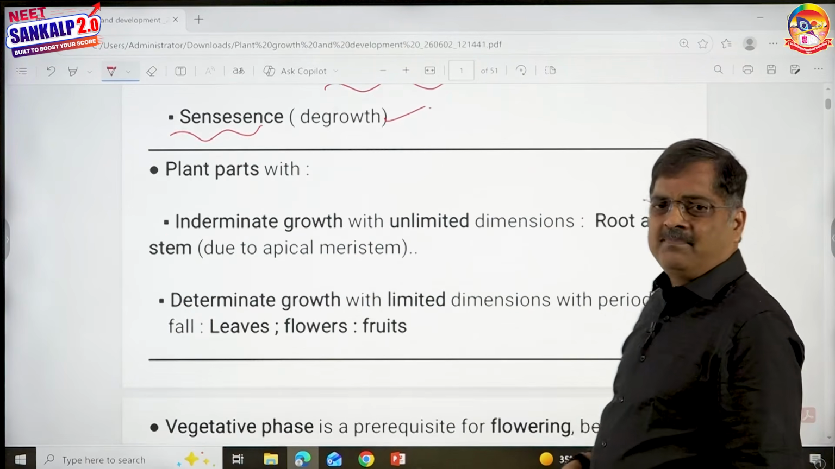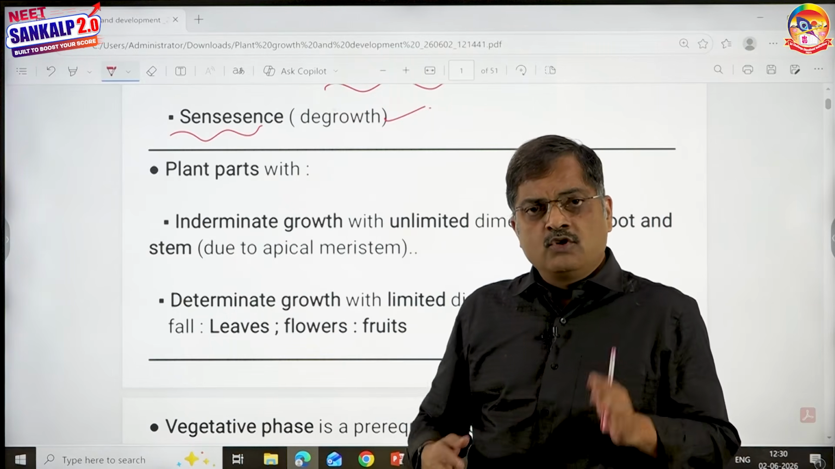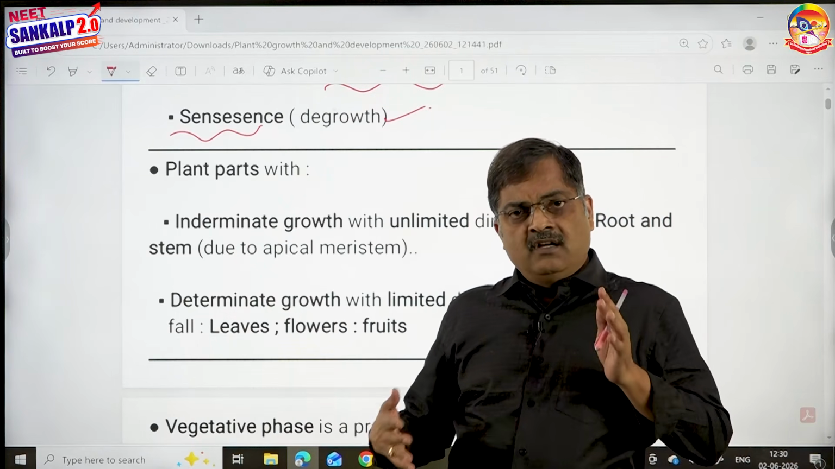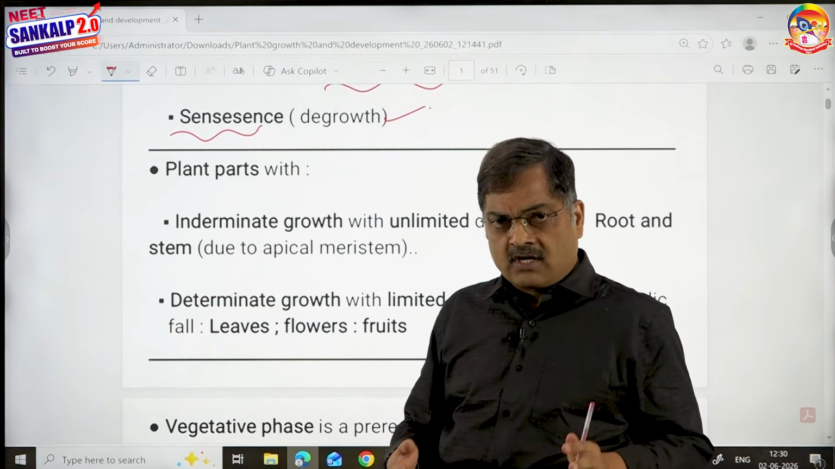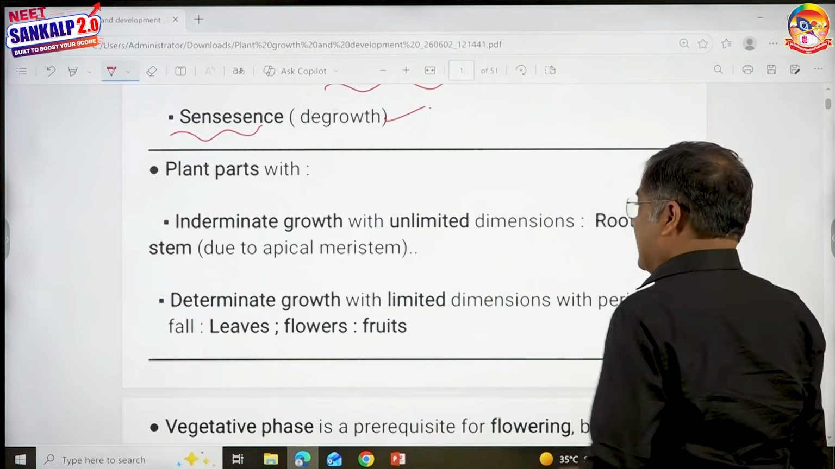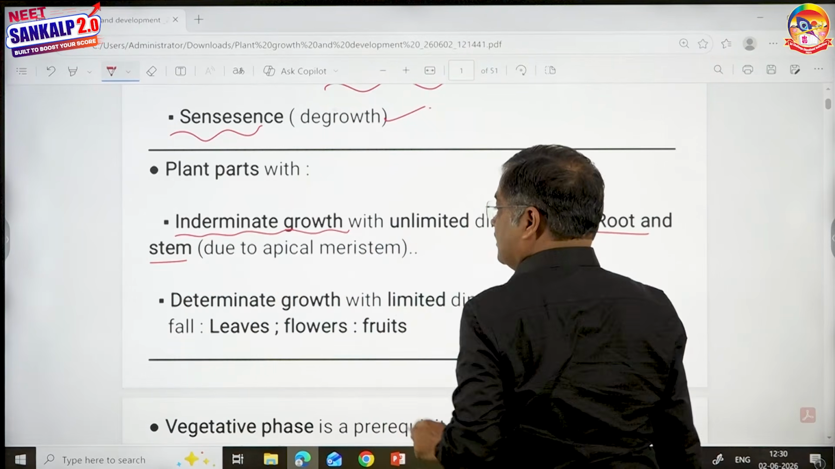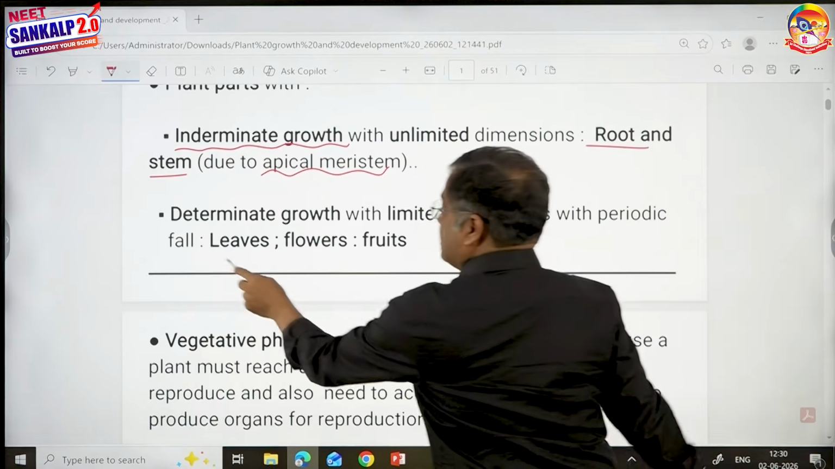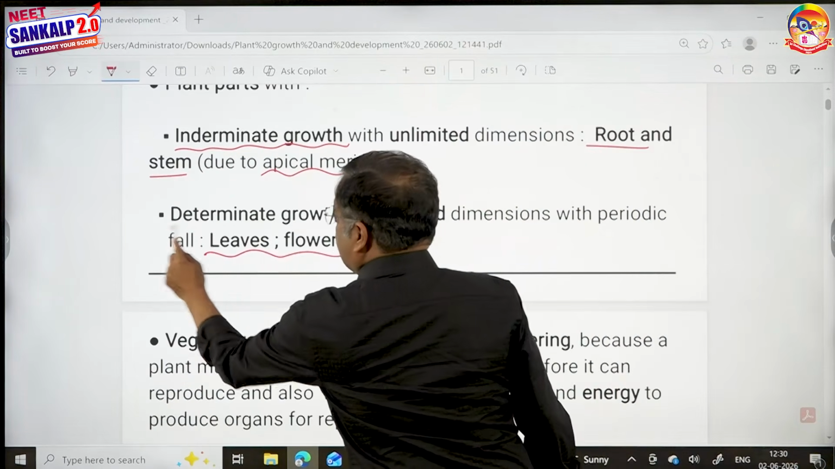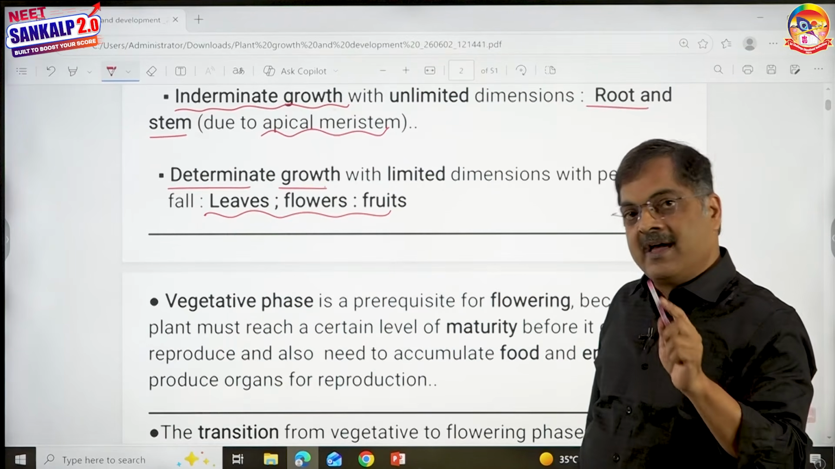Next, plant parts show both indeterminate and determinate growth, children. Root, stem and leaf are vegetative organs. Flowers, fruits and seeds are reproductive organs. And all of you know that root and stem show indeterminate growth because of apical meristems. Then leaves, flowers and fruits show determinate growth because they don't have any apical meristems at their tip.